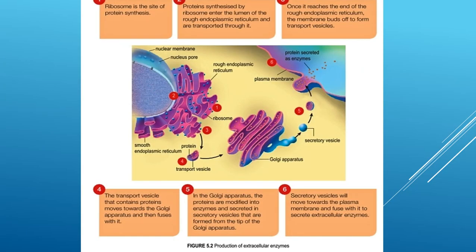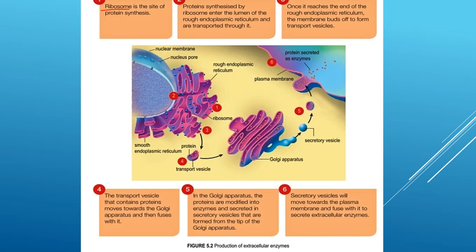So these are the productions of extracellular enzyme. So ini adalah step bagaimana penghasilan enzim extracellular. Okay, the first one here, ribosome is the site of protein synthesis. So kita sudah belajar ini kan, ribosome itu apa? Ribosome itu adalah tapak sintesis protein.